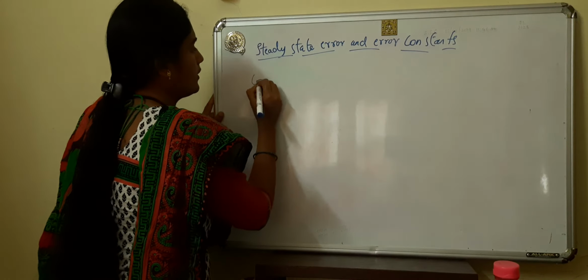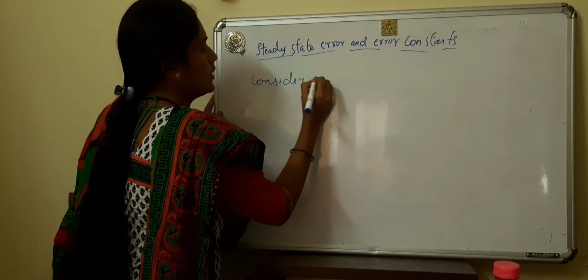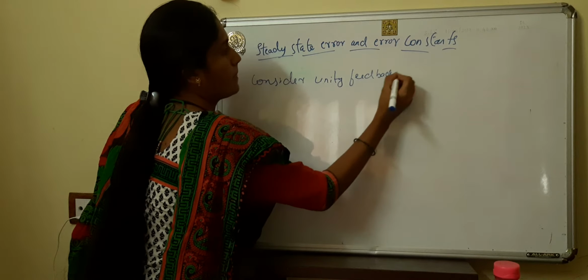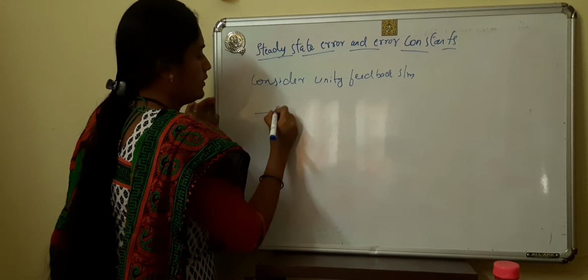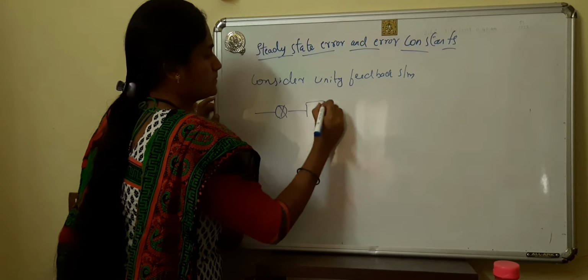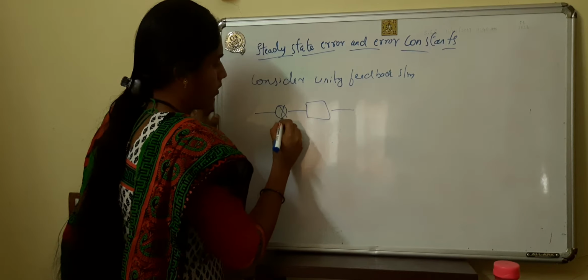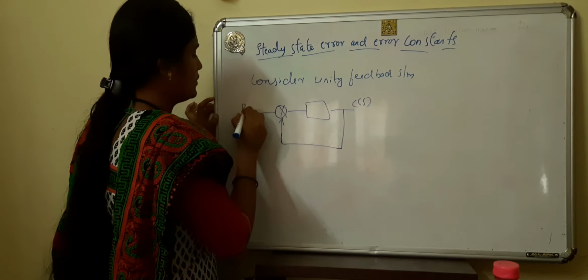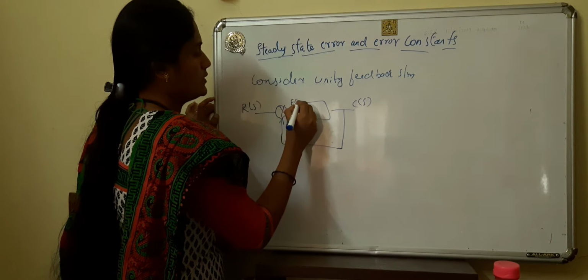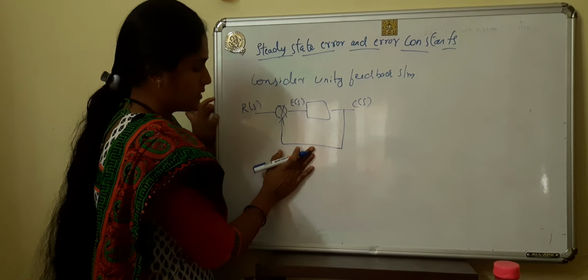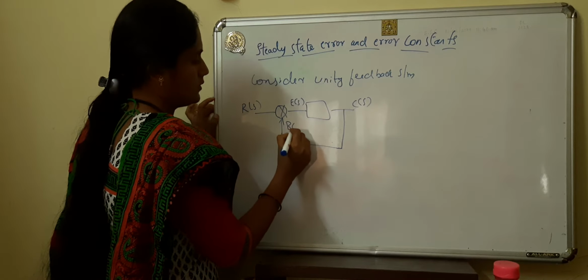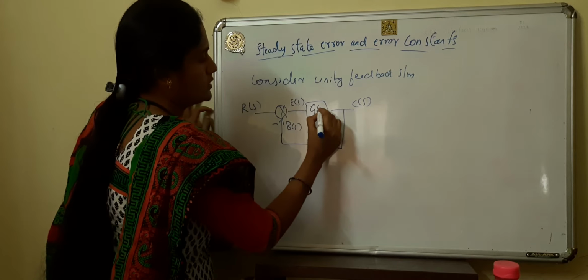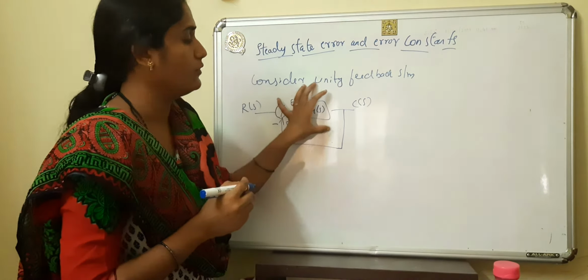Consider a unity feedback system. This is our output C of S, this is our input R of S, this is E of S, this is H of S, which is 1, and B of S, with a negative sign at the summing point. This component has a gain of G of S.